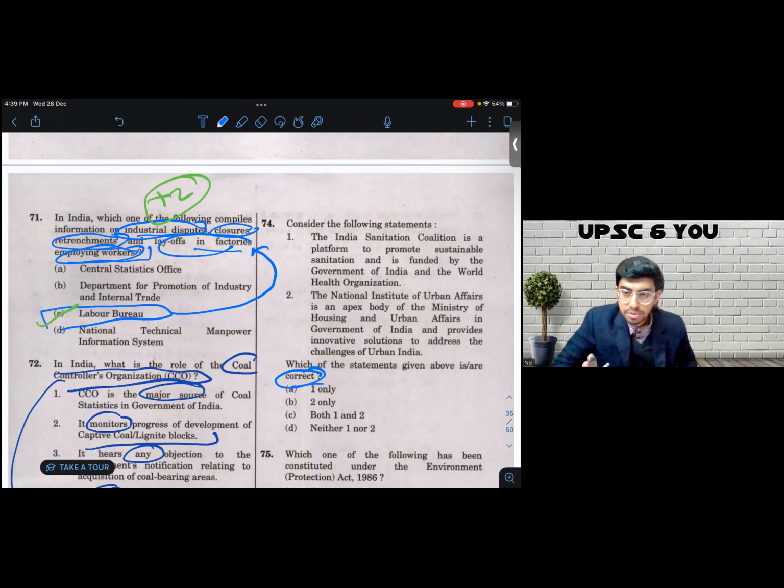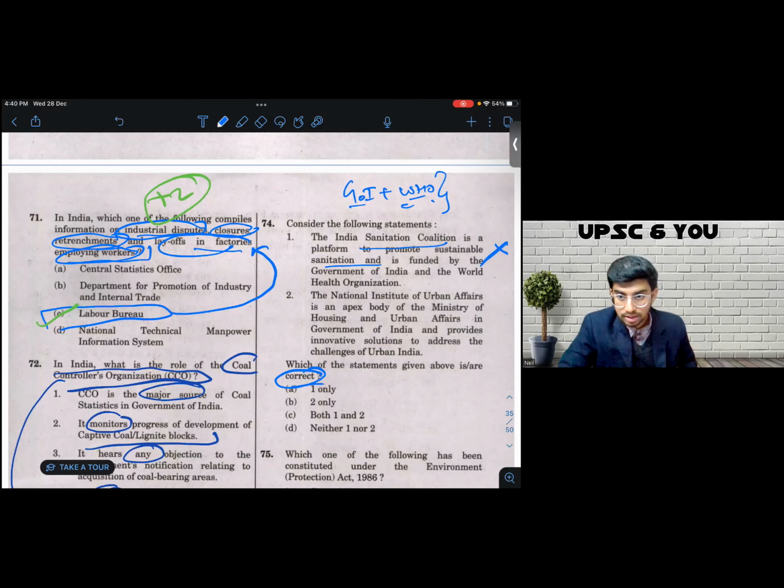So the question says, two statements are given. Options are as usual: 1, 2, 1 and 2, neither. Statement number 1: the Indian Sanitation Coalition is a platform to promote sustainable sanitation. So far I don't find anything worth negating. And it is funded by the Government of India and the World Health Organization. I have spoken about this dictum over and over again. When a combination of two organizations is given, more often than not, it is incorrect. So I'm inclined to believe that this is incorrect.